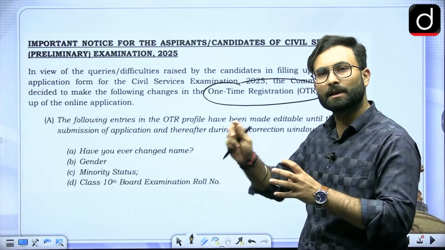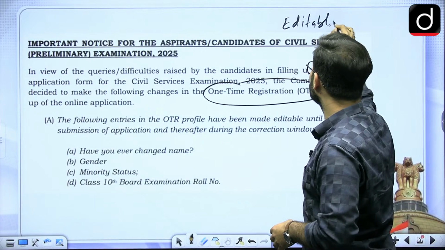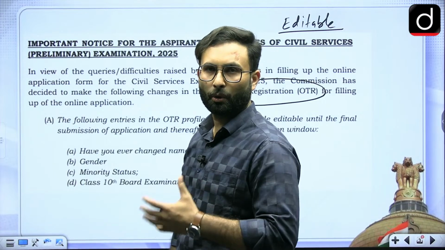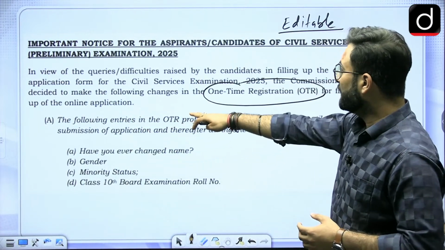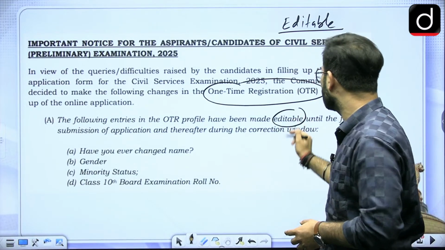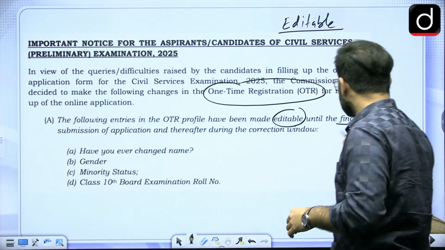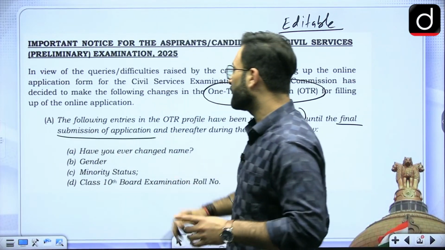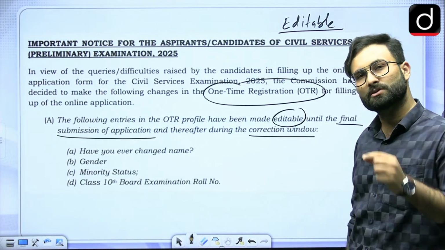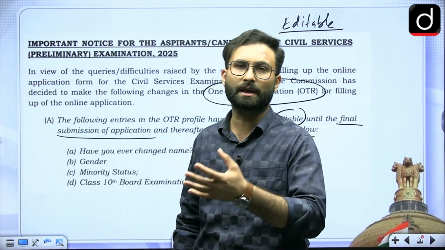Some kind of editability is there, so your OTR is now editable in some respects. Here you can see the following entries in the OTR profile have been made editable until the final submission of the application form. This window is there till the final submission of the application form. Thereafter, during the correction window, we have a correction window of 7 days, that is also there. So in that period of time, you will have the ability to edit the OTR as well.